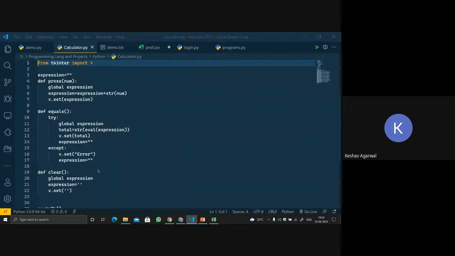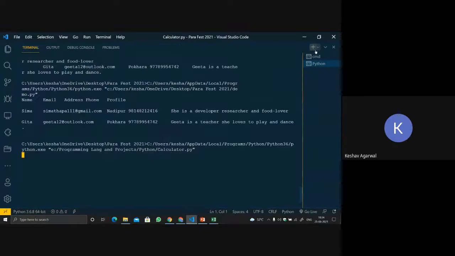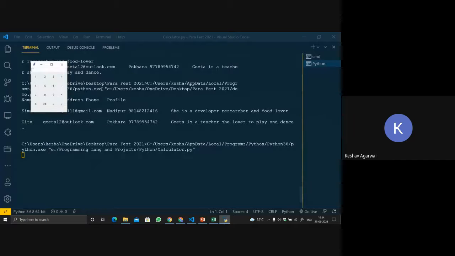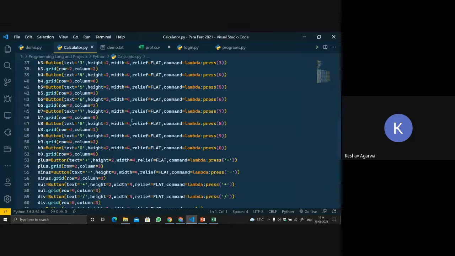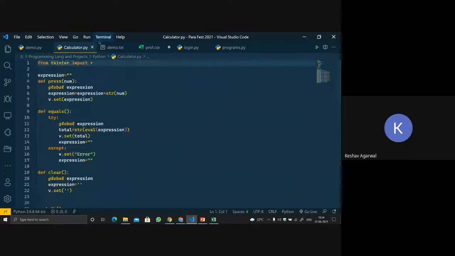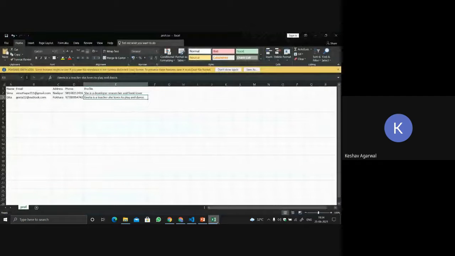This is a small demo. Whatever changes you want, you can do according to you. You can color it, like 1, 2, 3, whatever you want. I'm just here to show you what it would look like. Let's say -9 is equal to, so whatever the calculation is, you can do it. Tomorrow we will be doing this calculator program.